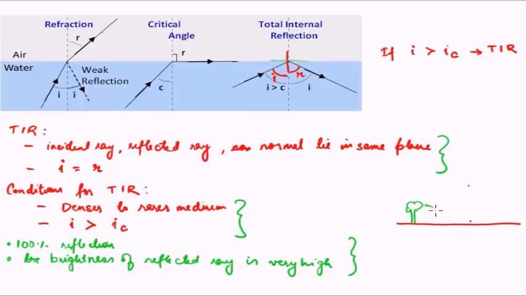As a result, the ray of light will keep bending away, and finally it will reach the critical angle and we will get a total internal reflection. So when you, as an observer, see from here, what you will see is this light, and this light being traced back to here, you will actually see the reversed image of the tree, and it feels as if there is water here.